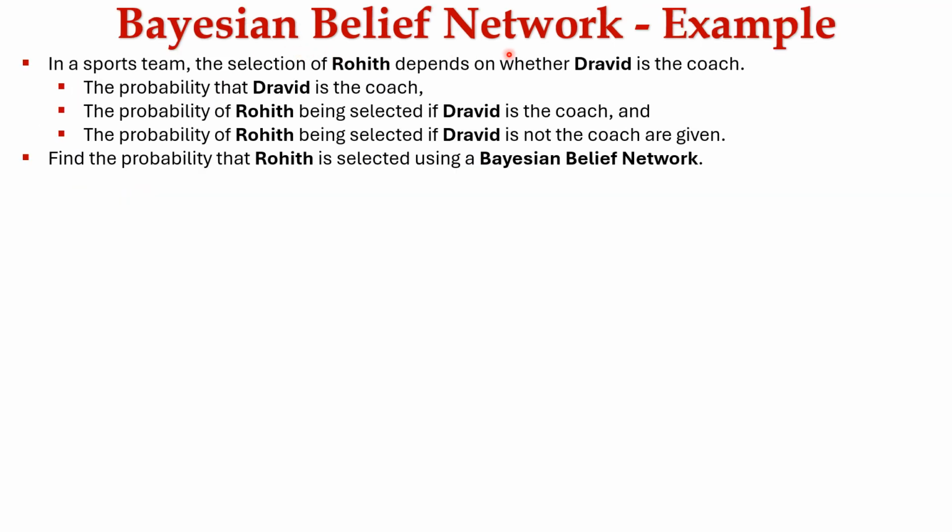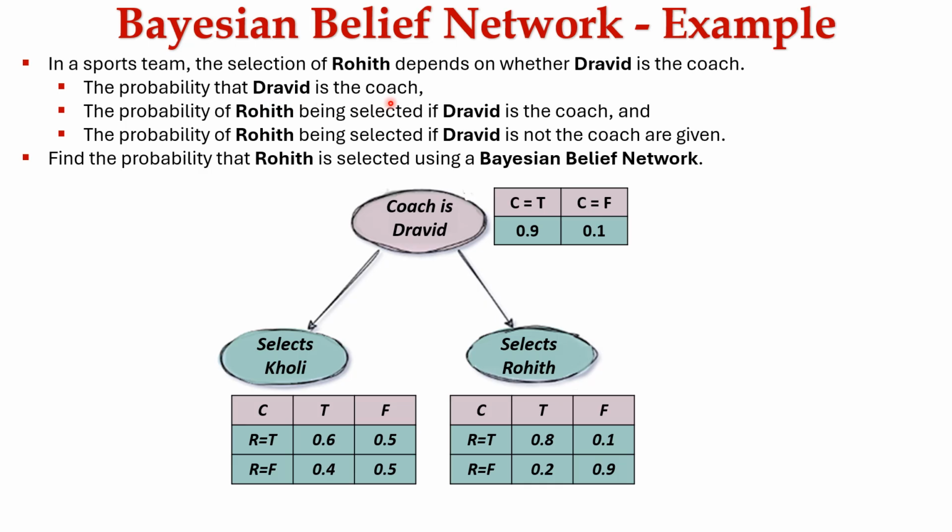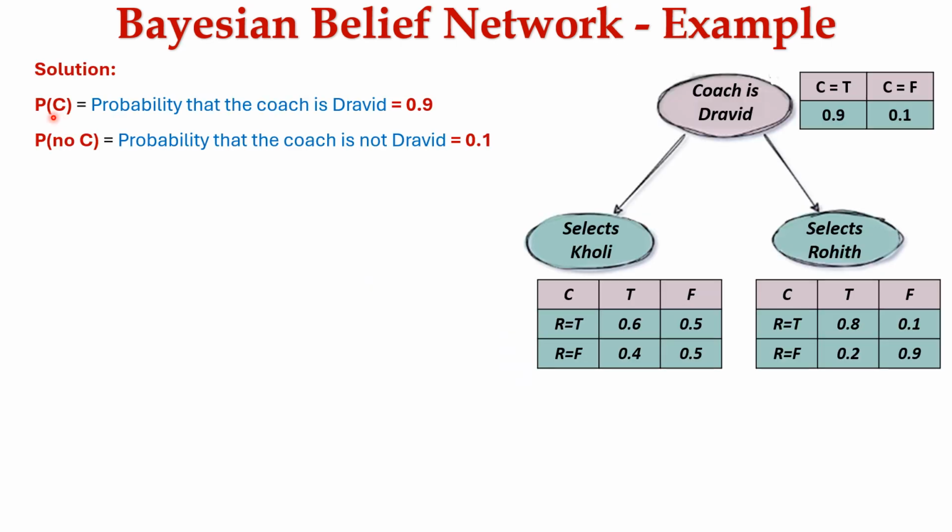Now let's have an example for a Bayesian belief network. In a sports team, the selection of Rohit depends on whether Dravid is coach. The probability that Dravid is coach, the probability of Rohit being selected if Dravid is a coach, and the probability of Rohit being selected if Dravid is not the coach are given. So we need to find the probability that Rohit is selected using the Bayesian belief network. The probability of C, that is the probability that the coach is Dravid, is given as 0.9, and the probability of not C, that is the probability that the coach is not Dravid, is given with the value 0.1.